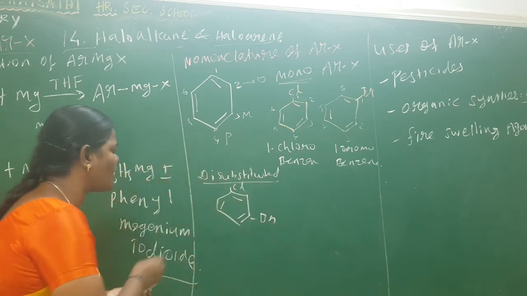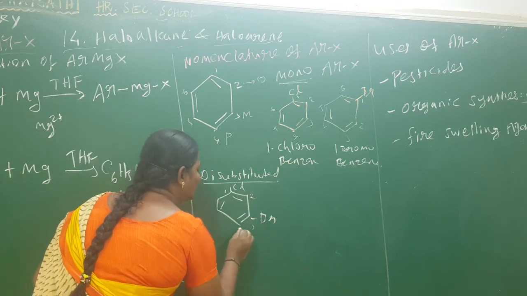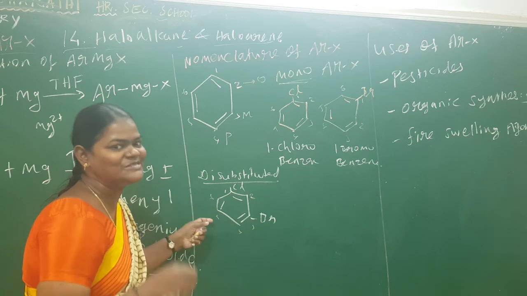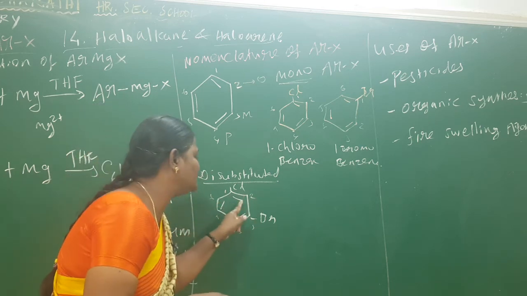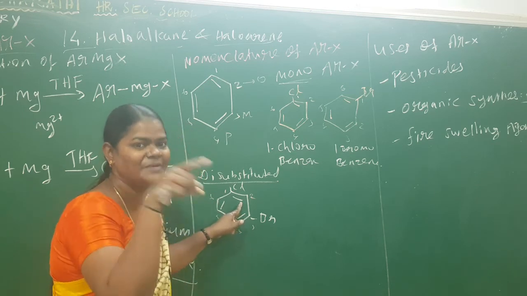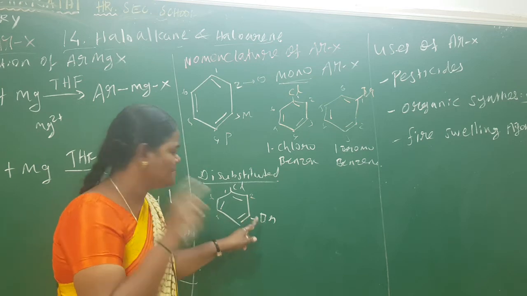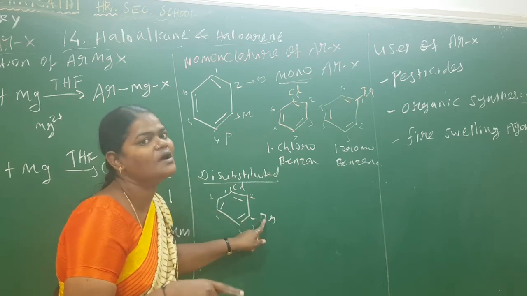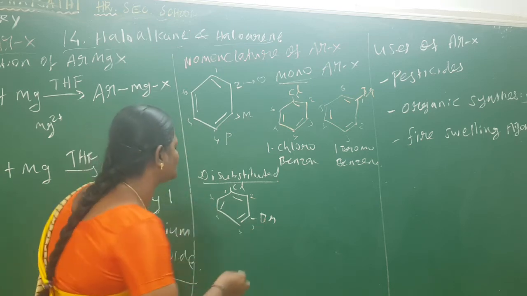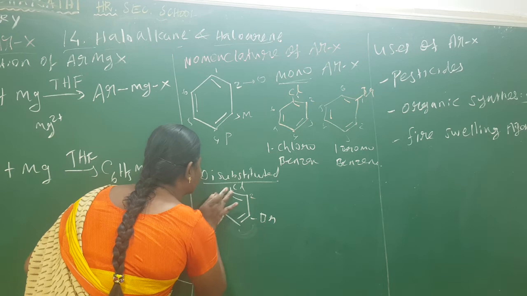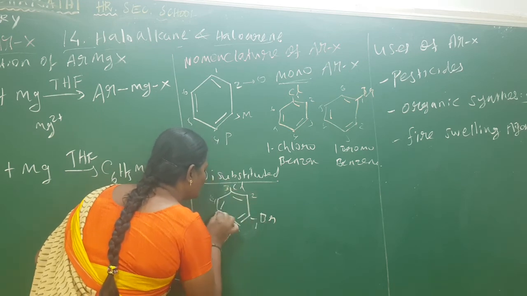So what is the name of the compound? Here the numbering will be 1, 2, 3, 4, 5, 6. Listen students, commonly we write the numbering for the six members. But of the substituent groups, which one has the most priority, chlorine or bromine? Bromine has the most priority because in alphabetic order Br comes first. Compared by atomic number, bromine is the higher one. So I can change the numbering here: 1, 2, 3, 4, 5, 6.